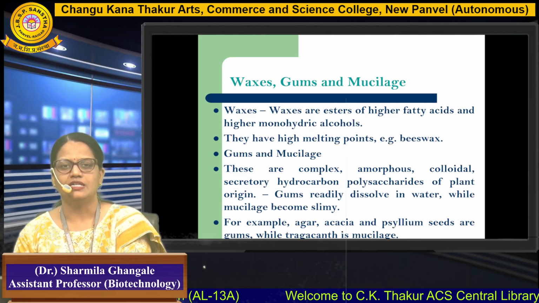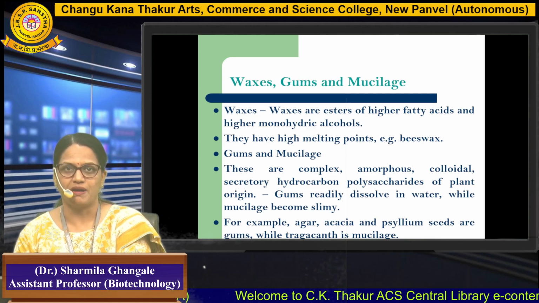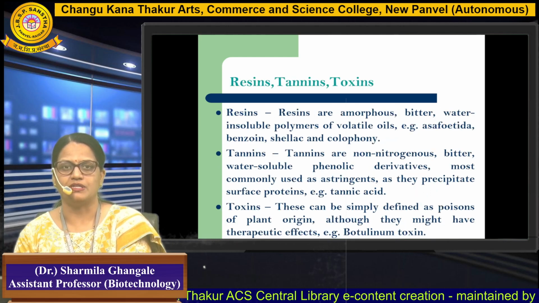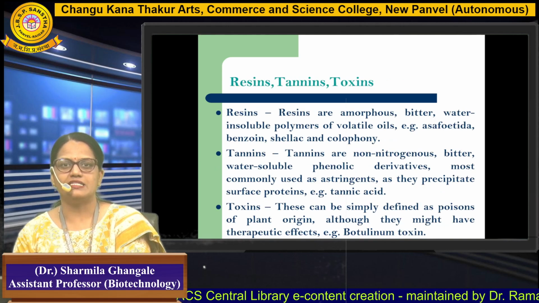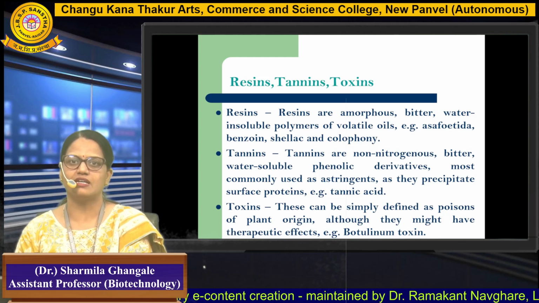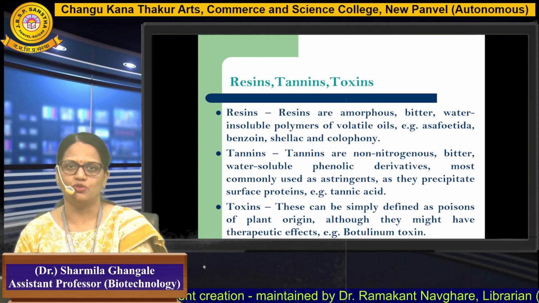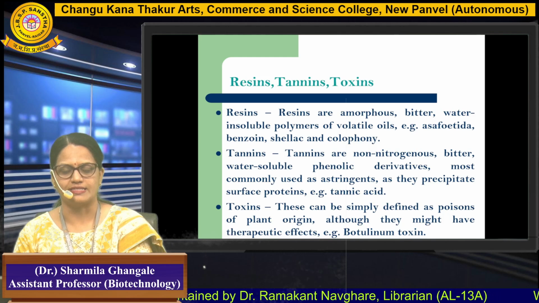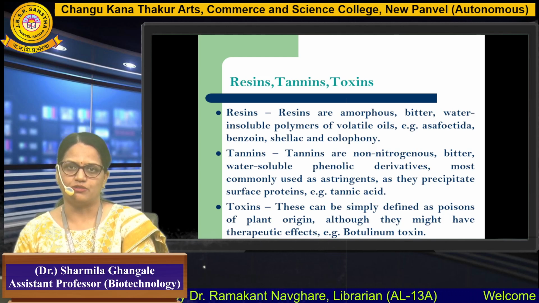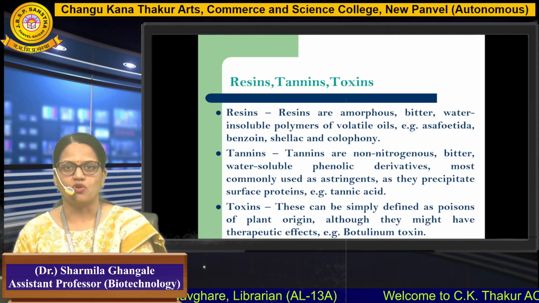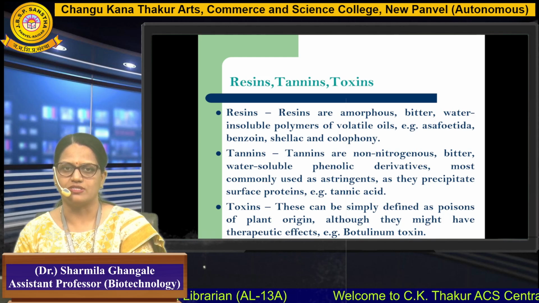So these are the different plant parts, or we can say extracted from the plants, which can be applied for the preparation of drugs. Resins, tannins and toxins also share a major part as sources of drugs. Resins are the amorphous, bitter, water-insoluble polymers of volatile oils, like benzoin, shellac, etc. Tannins are non-nitrogenous, bitter, water-soluble phenolic derivatives. Toxins are simply defined as poisons.